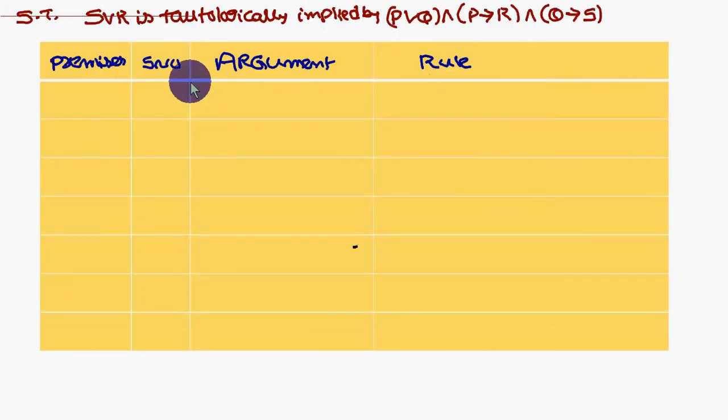Similarly, show that S or R is tautologically implied by so and so.